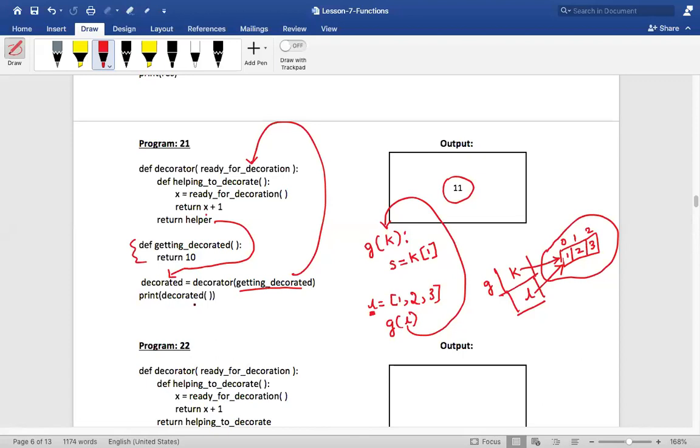We are just saying decorated. When we call decorated, what are we actually calling? We are calling the helper, the decorated version of the function. Yes, because when we call decorated, it calls the helping to decorate. This is nothing but helping to decorate, and this fellow will actually do the decoration and return 11. And that would be printed on the screen.